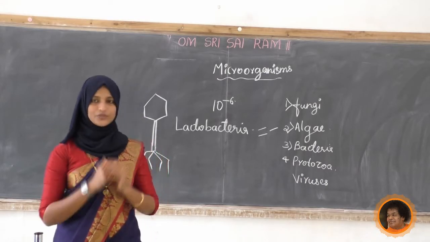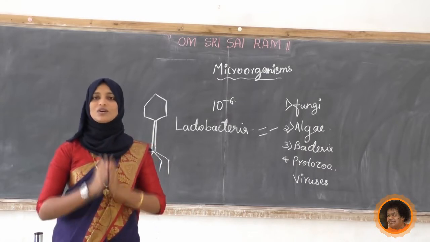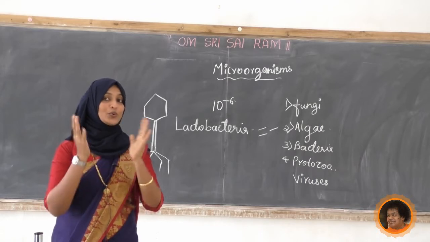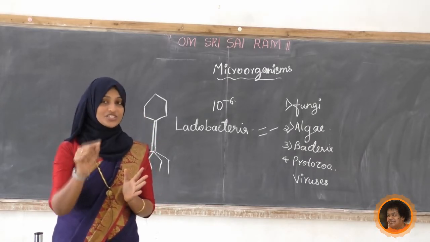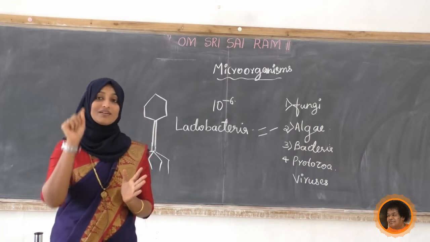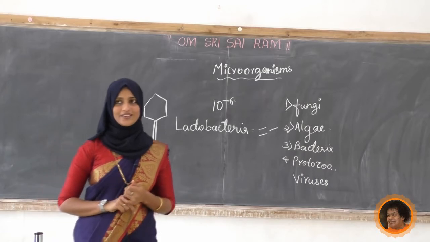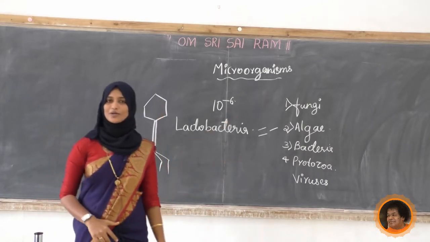In today's class, we have studied about microorganisms first. What is a microorganism? And one more question I gave, who discovered the microscope the first time? And the branch of biology which deals with microorganisms is called what? Yes, microbiology. Next, we have listed 4 different types of microorganisms.